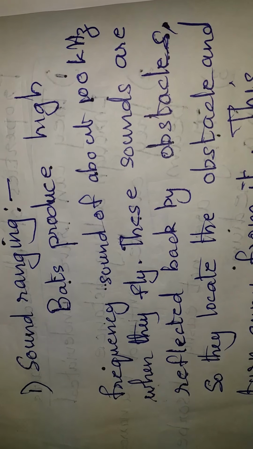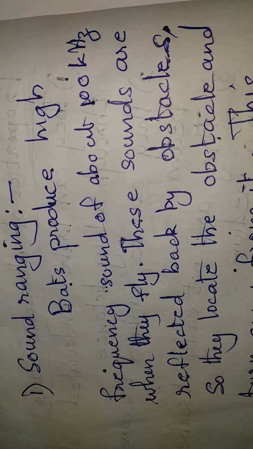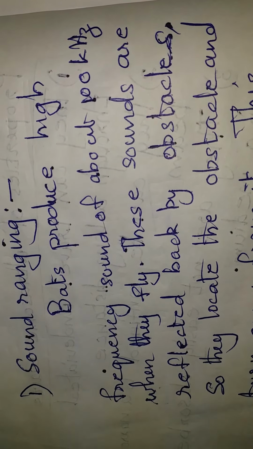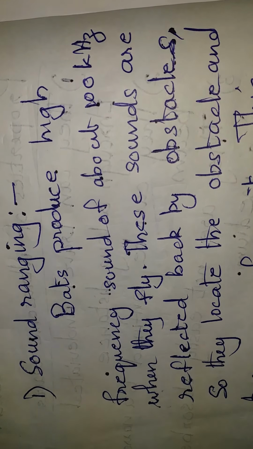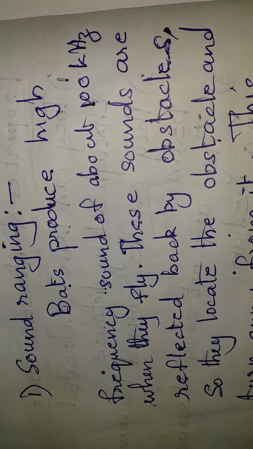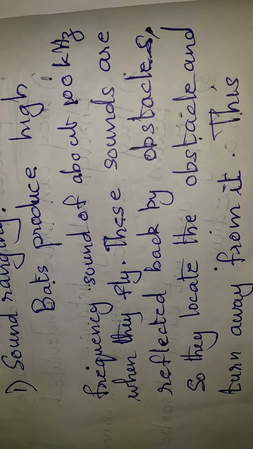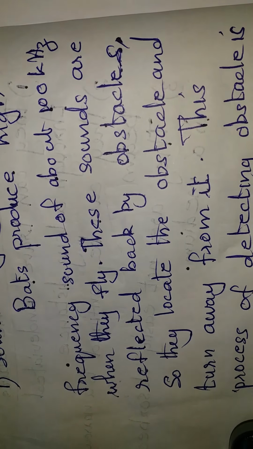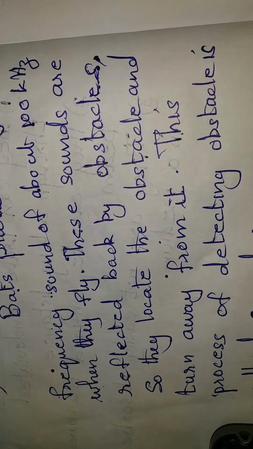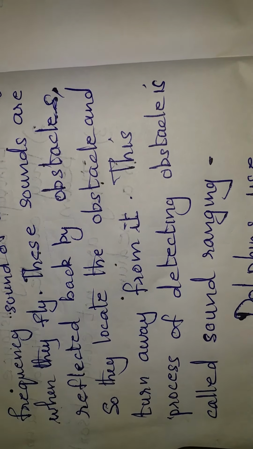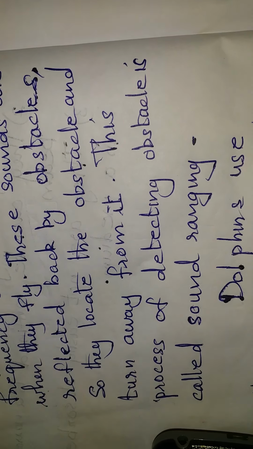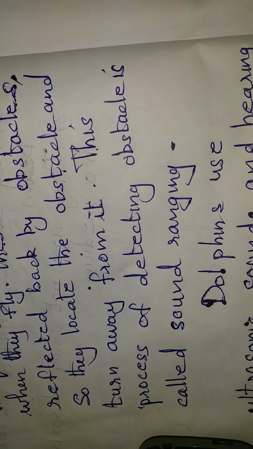These sounds are reflected back by the obstacles. Using this, they can locate the obstacle and turn away from it. This process of detecting obstacle is called sound ranging.